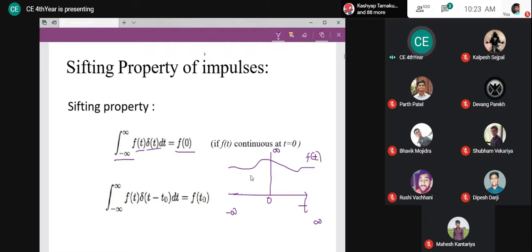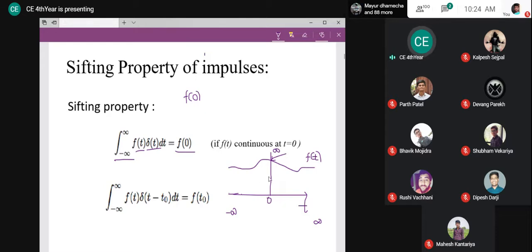So whatever the value of f of t is, I am going to get 0. The concern is at this point only, because at this point only impulse exists. For all other values, impulse is 0, so the multiplication is going to result in 0, irrespective of the value of f of t. So I'm interested in this point only. What is the function value at this point? It is the function value f of 0, because my time at this point is 0.